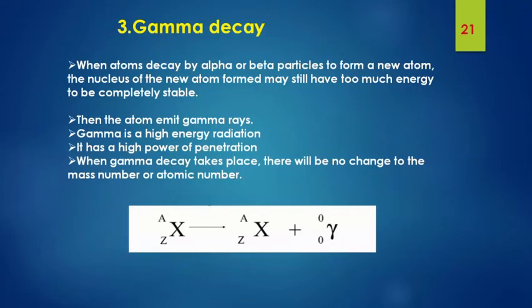Now let's see the third type, gamma decay. When atoms decay by alpha or beta particle emission, the nucleus of the new atom formed may still have too much energy to be completely stable. So they emit gamma rays. Remember, there will not be any change to the mass number or atomic number of the nuclei undergoing gamma decay, but a photon, that is a gamma ray, is emitted. As we all know, gamma rays have high power of penetration and high energy.